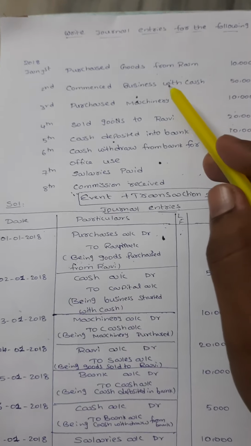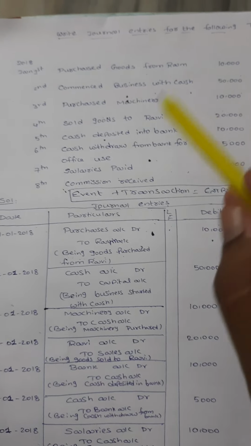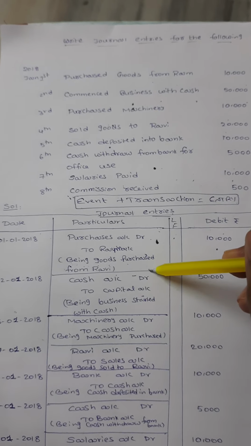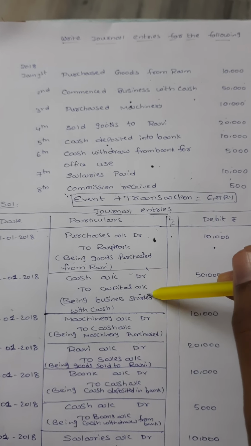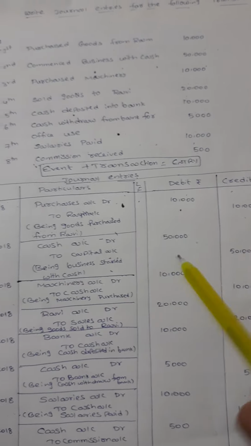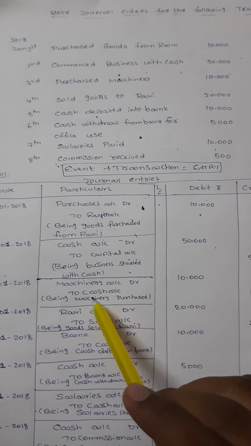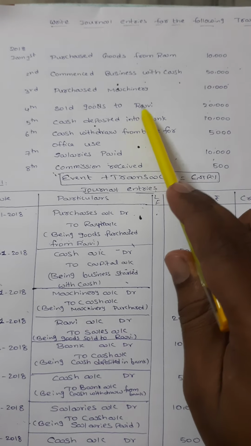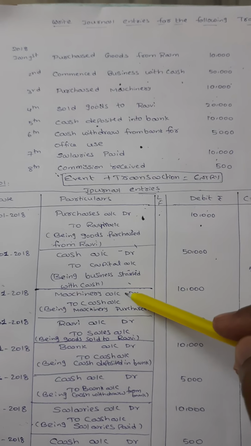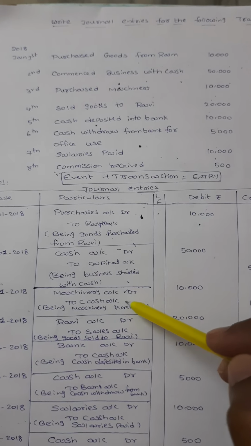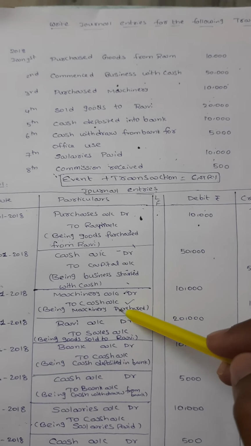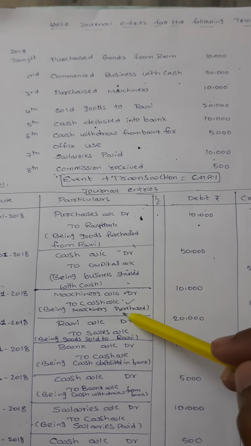In the same way, second, commenced business with cash 50,000. So the entry is cash account debit to capital account. Why? You are receiving cash and you are giving capital. So, being business started with cash 50,000, in the debit side as well as credit side. Next, third, 3rd January 2018, purchased machinery 10,000. What do we purchase here? Machinery. What are we getting here? Machinery. And what is going out? Cash. So machinery is coming, cash is going. Debit what comes in, credit what goes out. So machinery account debit to cash account.